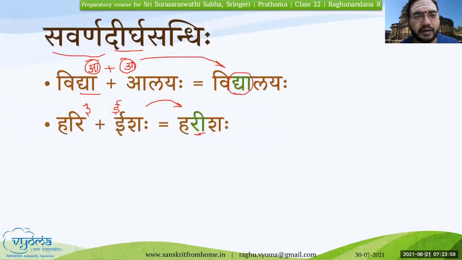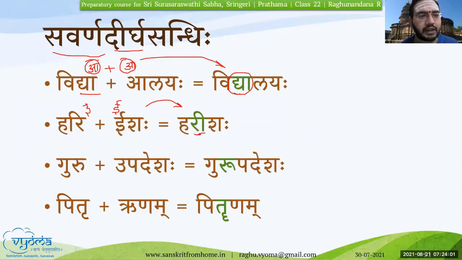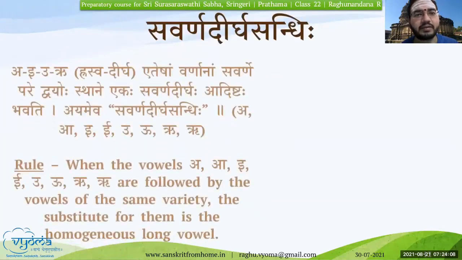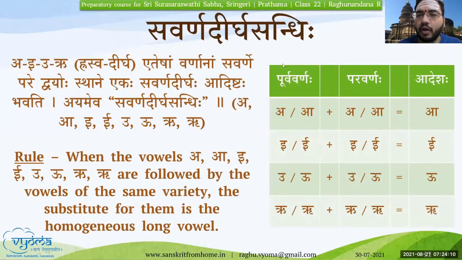So savarna dirgha sandhi, these are some of the examples that we have seen. A plus a, etc. Any of these combinations will provide savarna dirgha sandhi. Focus more on this table, which will give you a summary of what happens when the purva varna is so and so and the paravarna is this. What is the adesha? As an exercise, I request you to write down these four tables, for all the four sandhis, on the same page and see how it comes.